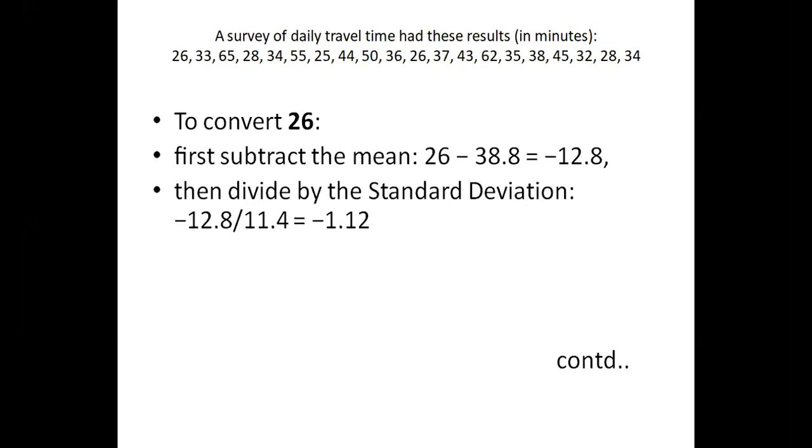To decide these things, this is the data collected from the HR. She says that 26, 33, 65, 28, 34, and so on are the data collected by a survey in an organization. Now I need to understand how this data is distributed. I understand it's normally distributed data because it's a continuous value. To understand this, I just put the plot. If you don't know whether it is a normal distribution or a binomial distribution, just put a graph, and it will show you which one it is.